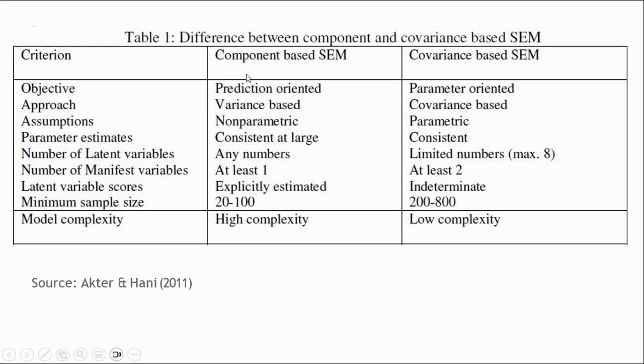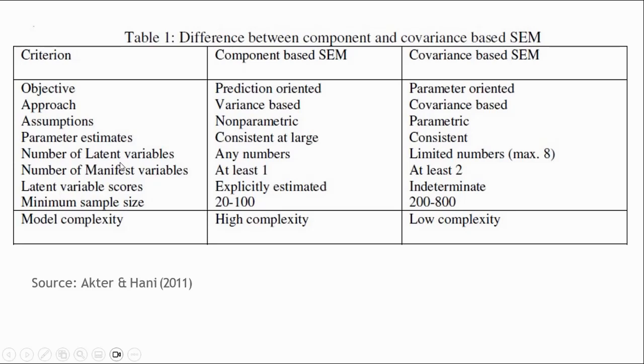The variance-based is used to predict the model, and the covariance-based to test the hypothesis. The assumption is also different. The variance-based SEM is non-parametric, but the covariance-based SEM is parametric.